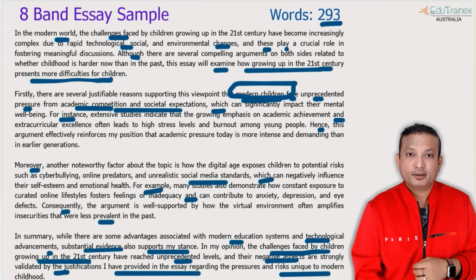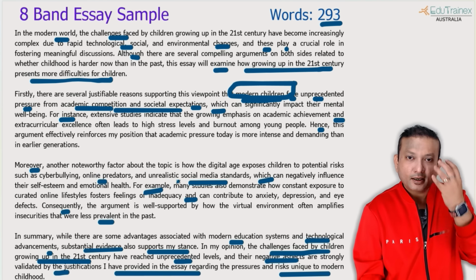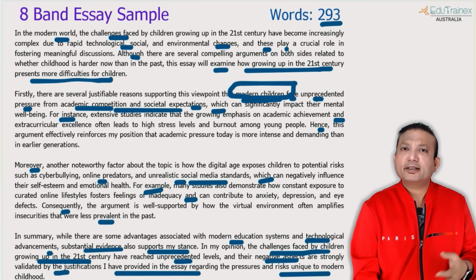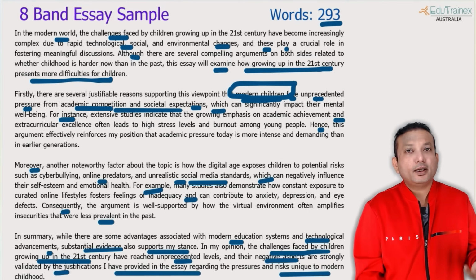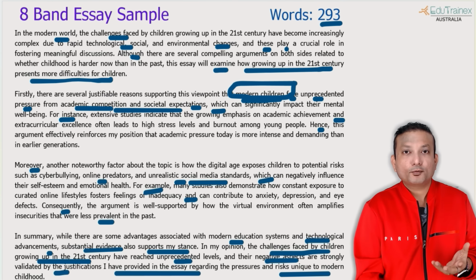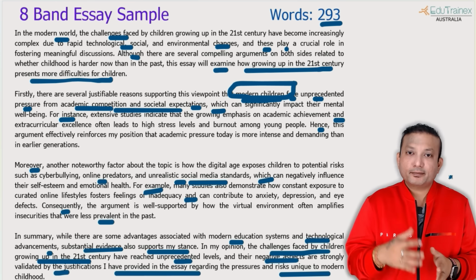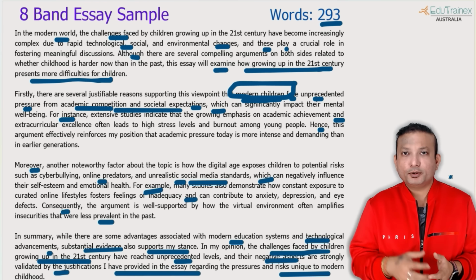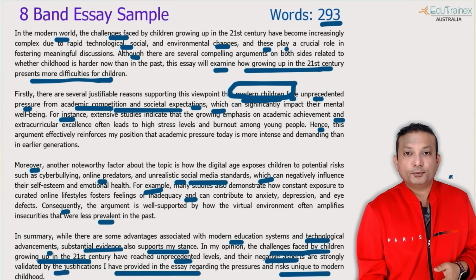So pressures. Pressure is what? Societal expectation I talked about here. What is the risk? These online predators, eye defects, unrealistic social media standards, all those are risks. So that's what we summed up in the conclusion. And this essay will definitely give me, you have already seen the proof in the previous videos when we tried it in the online mock test. Even when we go to the real exam, this essay can easily fetch you above 85, which is the new 8 band. Definitely you will be able to do that.